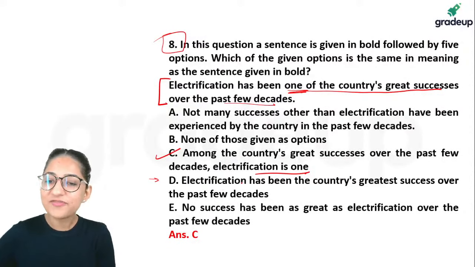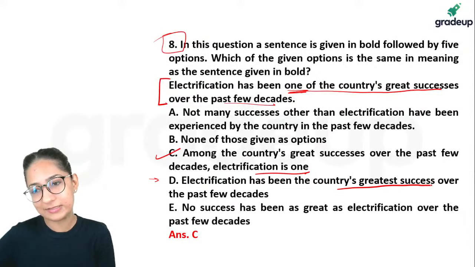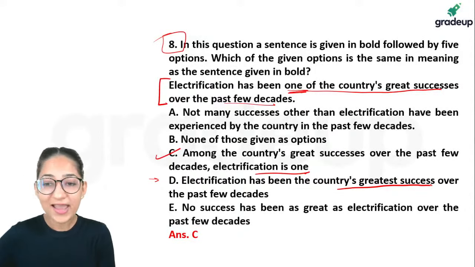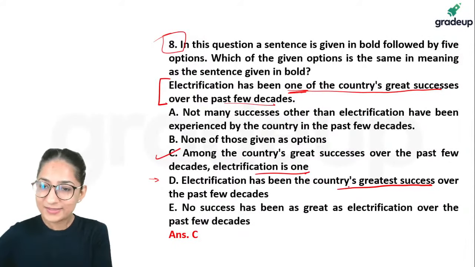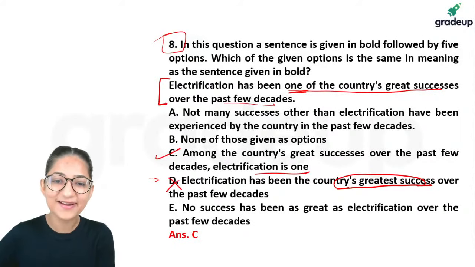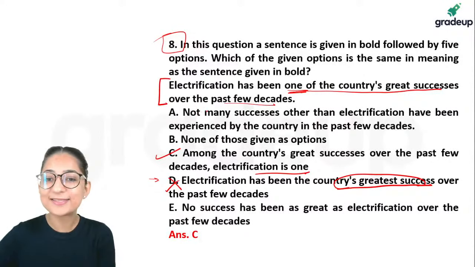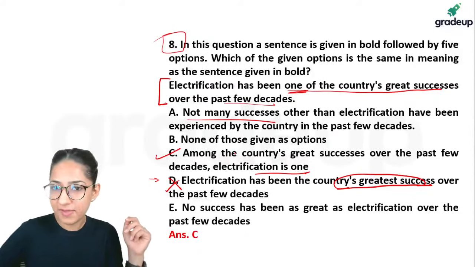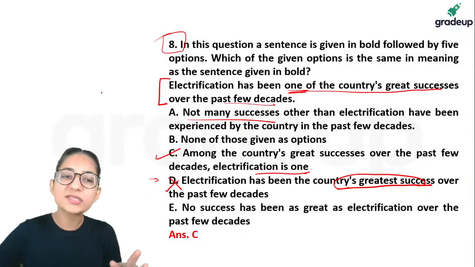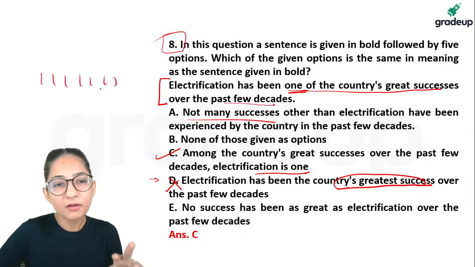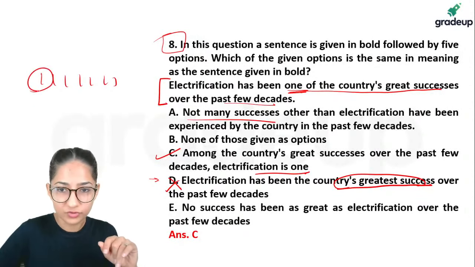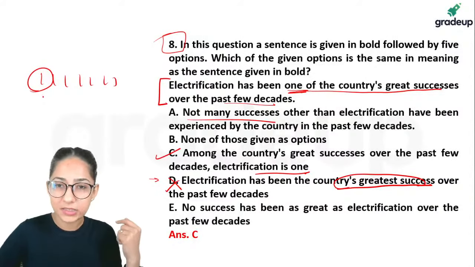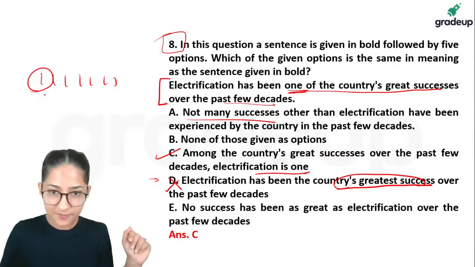Okay? Electrification has been the country's greatest success. Notice, I can't say it is the greatest. It is one of the great successes. So this one is problematic. It can't be our answer. As far as A is concerned, not many successes other than that. How do we know that we don't have many successes? What we know is that it is one out of many. Right? So suppose we had all these successes, it is one out of those. But I can't say there have not been many successes. It's quite possible that we have many successes.